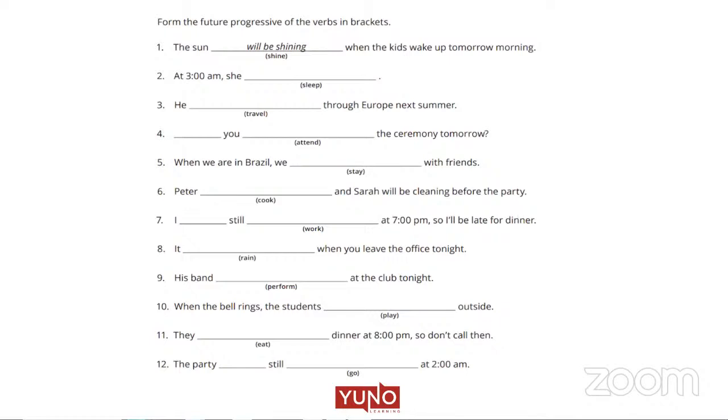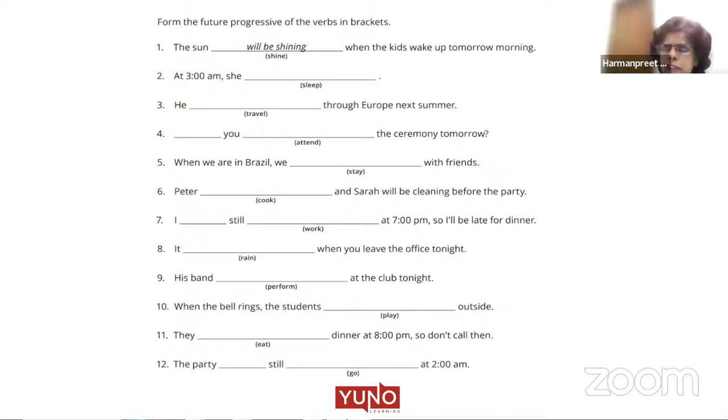When we are in Brazil, we are with friends. Future continuous. When we are in Brazil, we will be staying with friends.